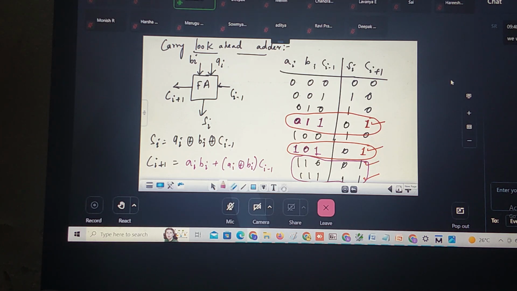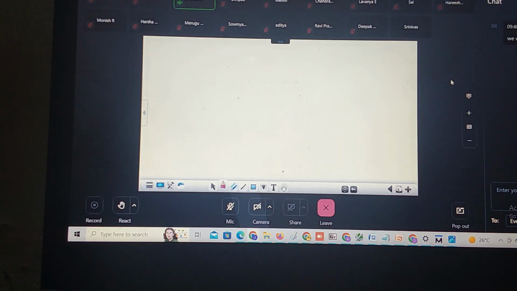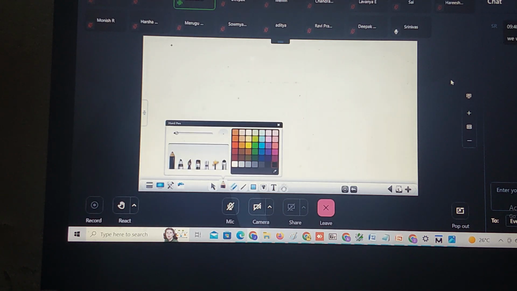What is the sum expression? A XOR B XOR C. Correct? What is my Ci plus 1? A into B plus, correct? If I remove this i, it is nothing but AB plus A XOR B into Ci minus 1. Let me write these equations here.